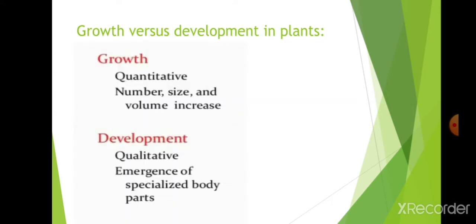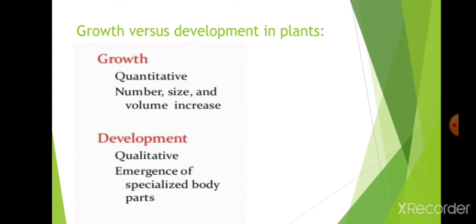Next, how does growth differ from development? Growth is quantitative, but development is qualitative. Development is how the quality is developed, how the inflorescence forms, how senescence occurs. That is qualitative, and quantity is growth. How much dry weight has accumulated is quantitative.